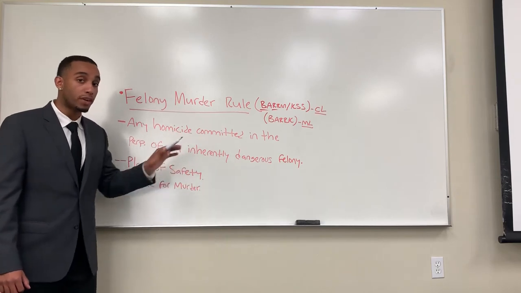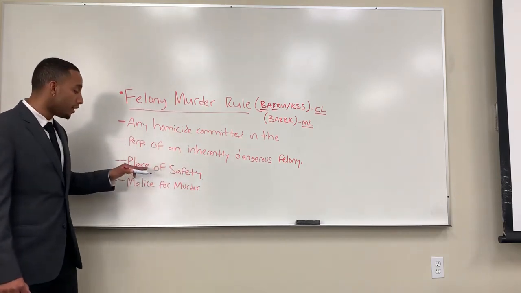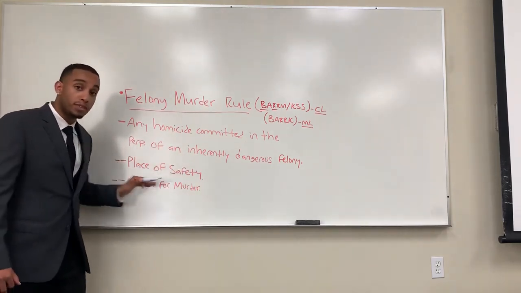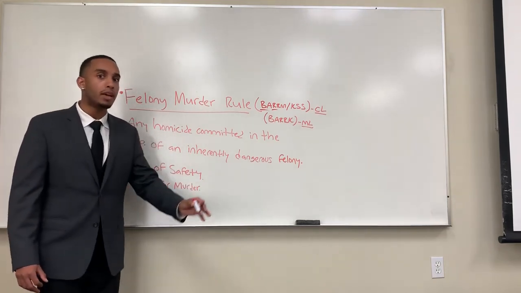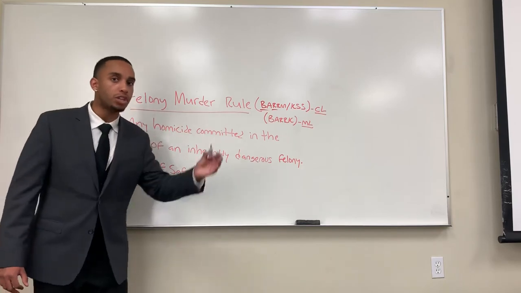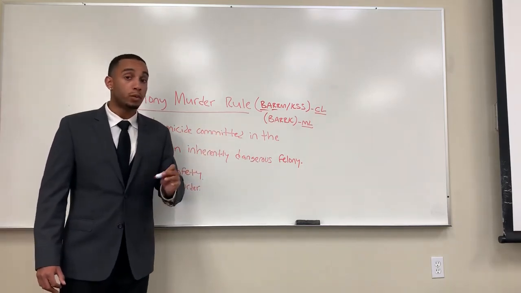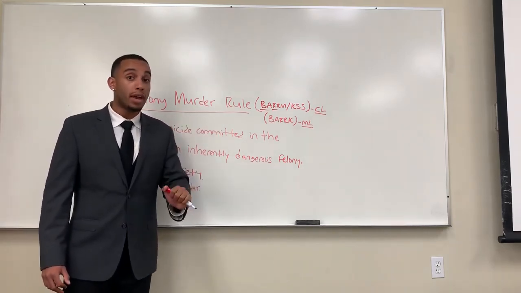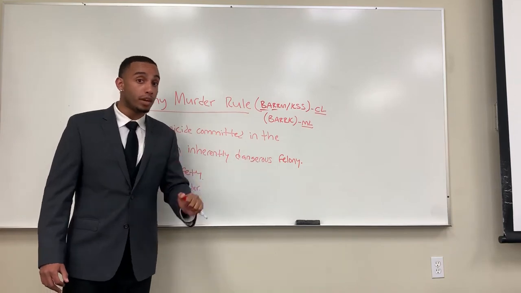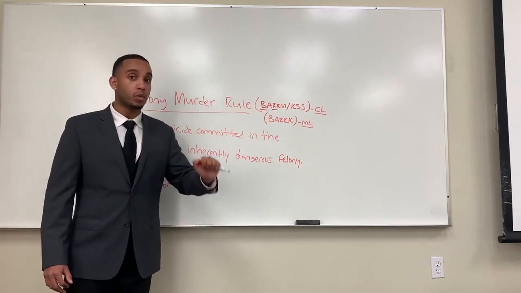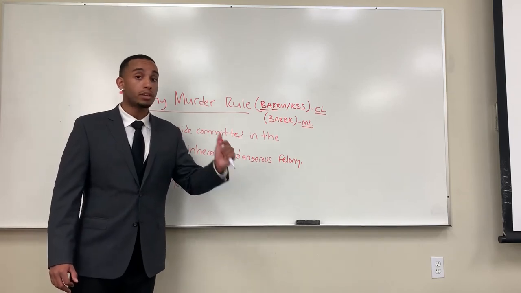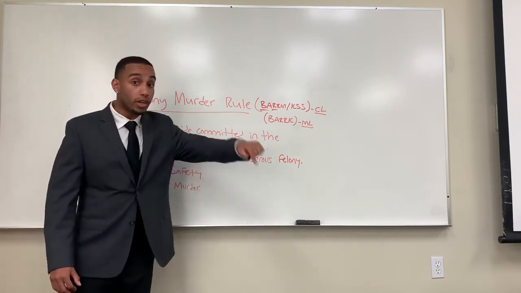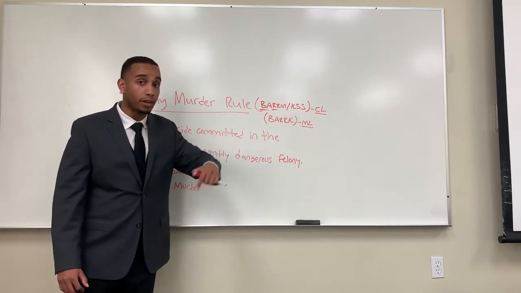So the subheading I want to get into is subheading 1, place of safety. So the homicide actually must happen in the perpetration of that felony, which means that if A commits a robbery with B and they're both in the bank ready to steal the money from the bank, they're committing that robbery, someone must die during that moment of the felony.